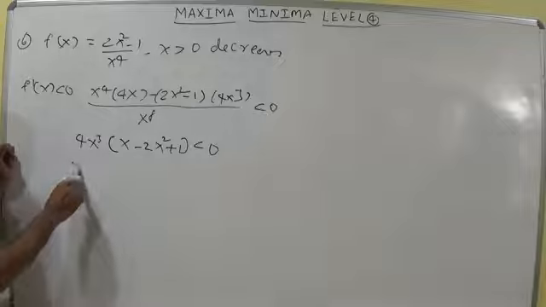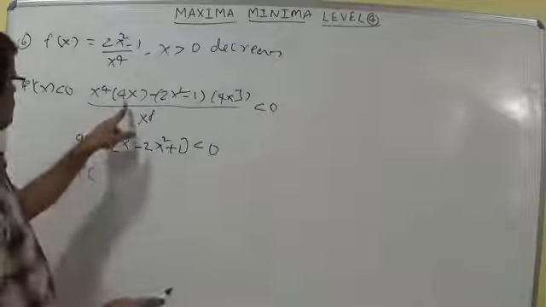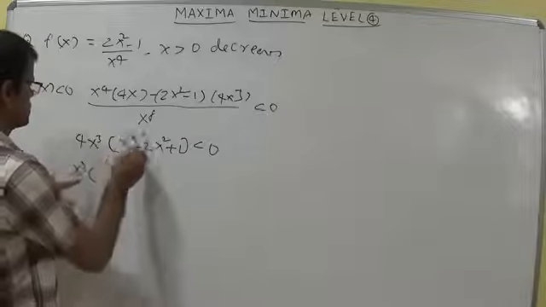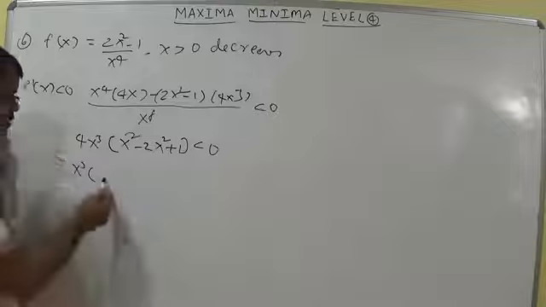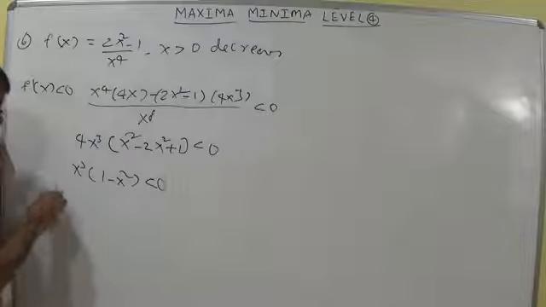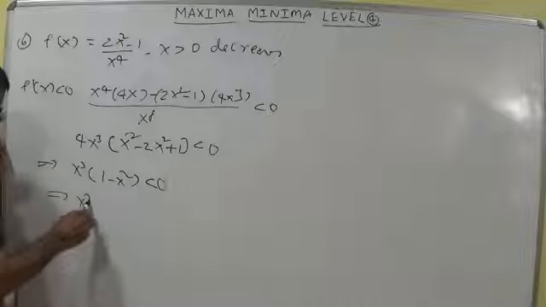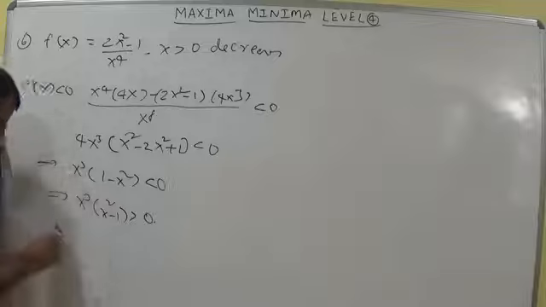With 4 you divide x cube, into here x minus 4x cube taken common, so x square here. X square minus 2x square plus 1, so 1 minus x square you can write less than 0. That implies x cube into x square minus 1 greater than 0.